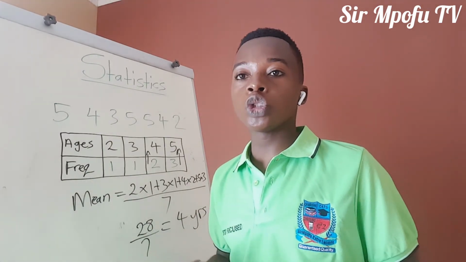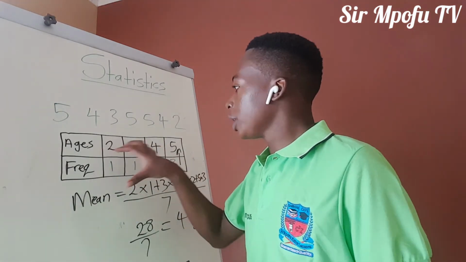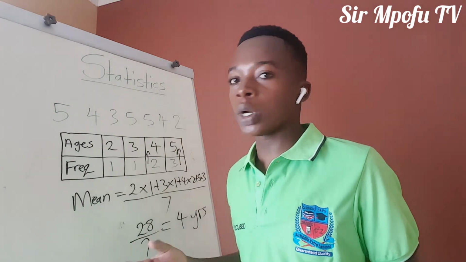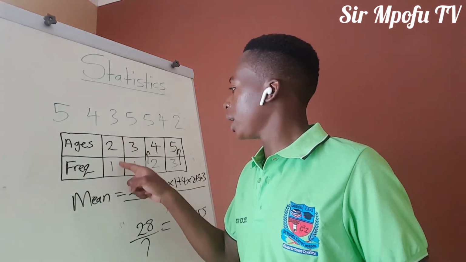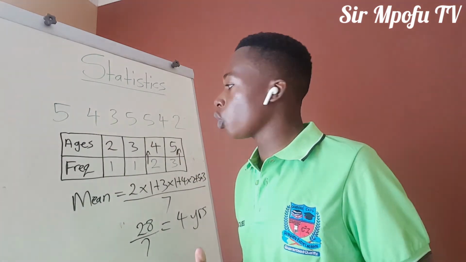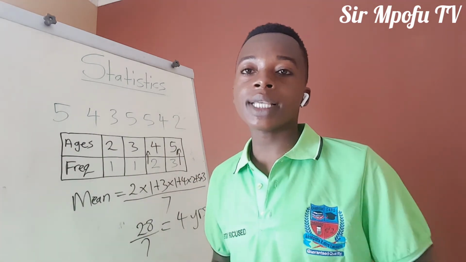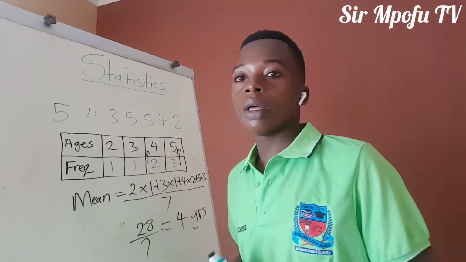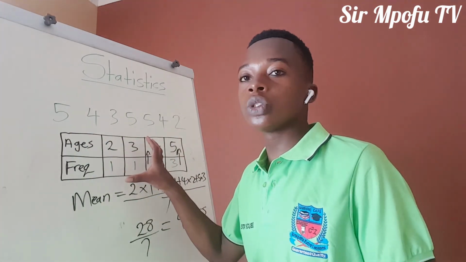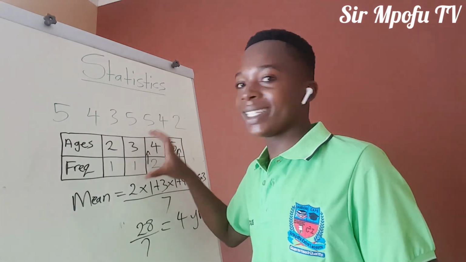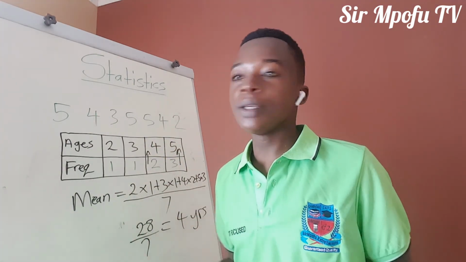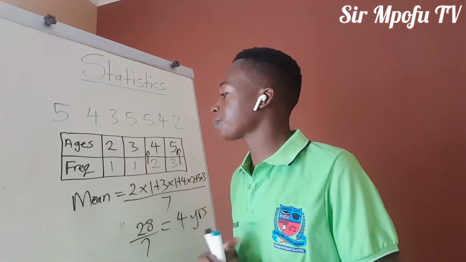As you see, I showed you 2 cases, but I just used small numbers. It doesn't mean that they will come only as small numbers. You can have 20 here, and here it might be 15. Especially if the quantity is too much, like as I told you, when census is done, it's impossible for them to arrange it in this manner. They should use this table, and frequency will be telling you the number of the students that will be having that certain age.